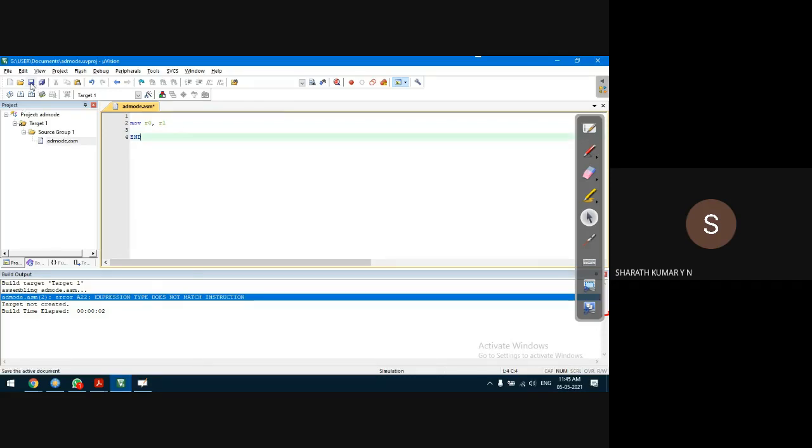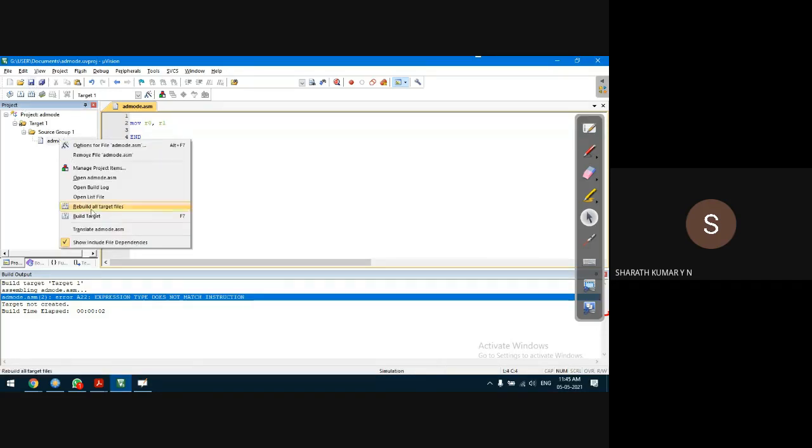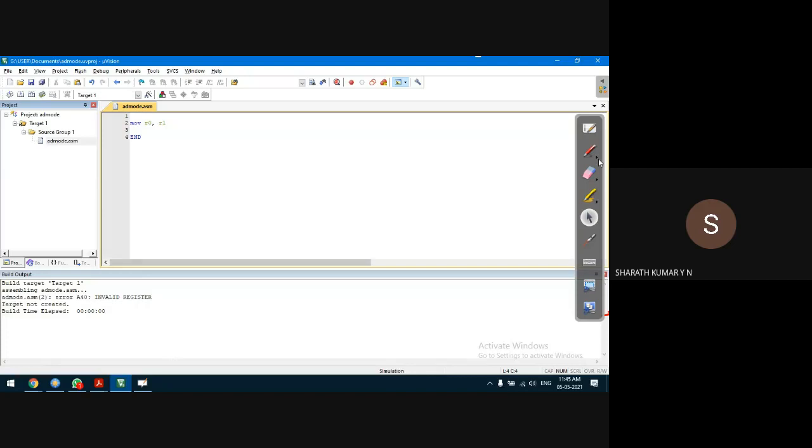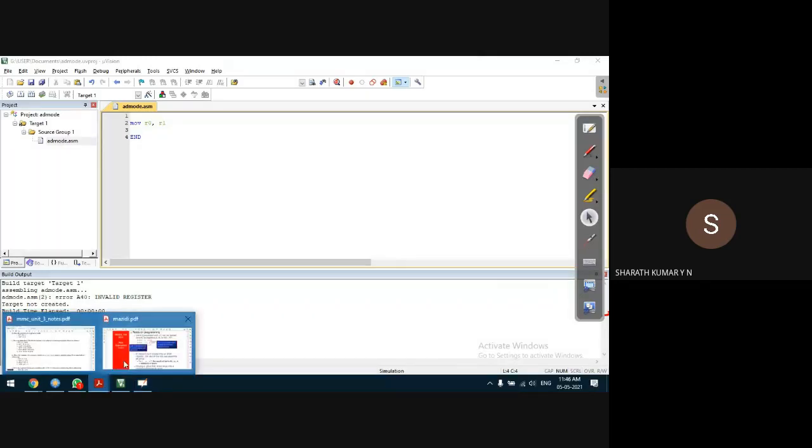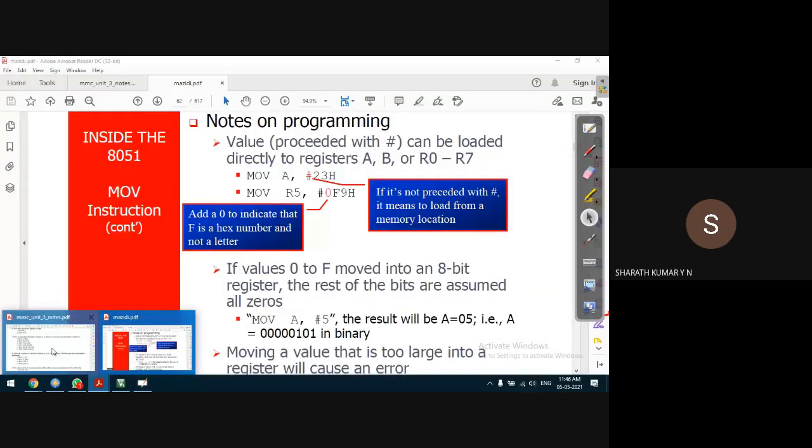First step is save the source code. Right click, build target. Compiler says invalid register. That is, both source and destination cannot be general purpose registers. One of them has to be the accumulator. So this also we have seen. Any other case we have to check?